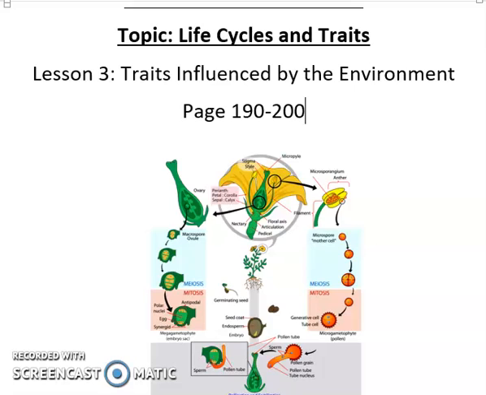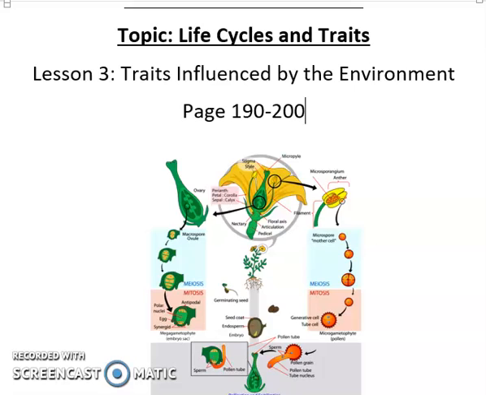The header on page 200 says, Sunlight and Plant Traits. Sunlight is an important factor that affects the traits of plants. In the photo, the plant on the left shows how this plant grows when it has the right amount of sunlight. The plant in the middle did not get enough sunlight. The plant on the right got sunlight only from one side. You can see that the stem and leaves are leaning over because the light is coming on one side.